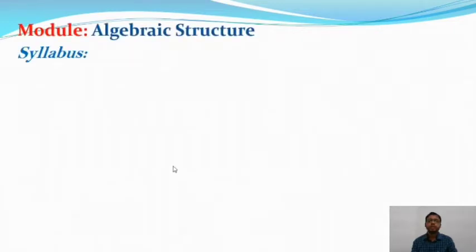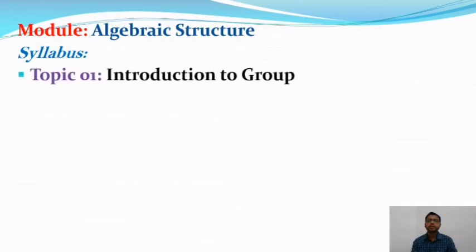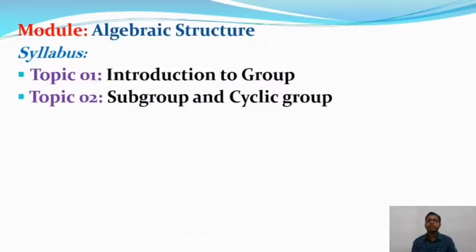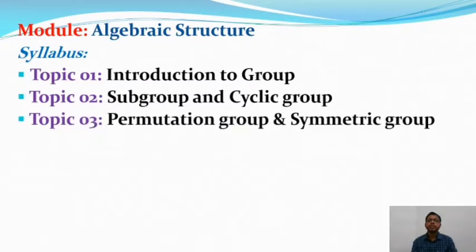Before we start today's lecture, at first we will discuss the syllabus of algebraic structure. The syllabus of algebraic structure is divided into 6 topics. The first topic is introduction to group, and after that the second topic, that means subgroup and the cyclic group. Then we will talk about topic 3, permutation group and the symmetric group of algebraic structure.